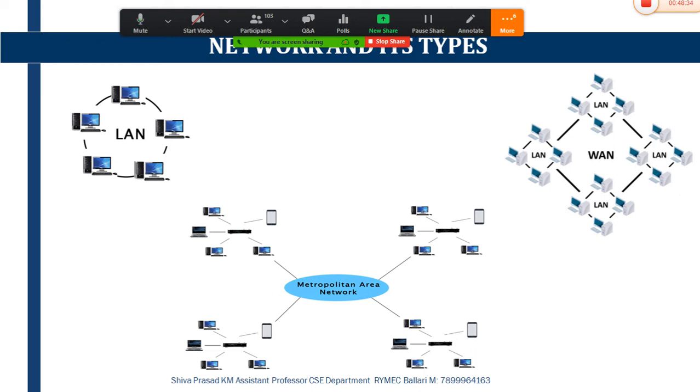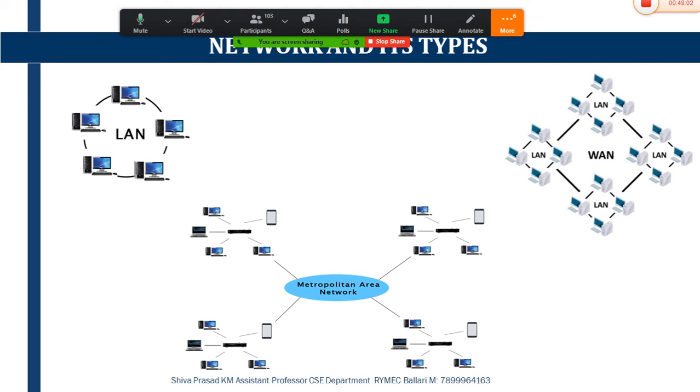And the data transfer which takes place in a LAN from one system to the other system is extremely fast. Why? Because the distance between one system and the other is very small. It is designed for a small area.